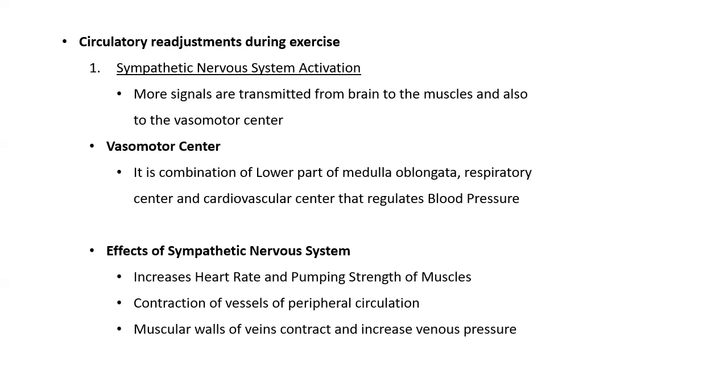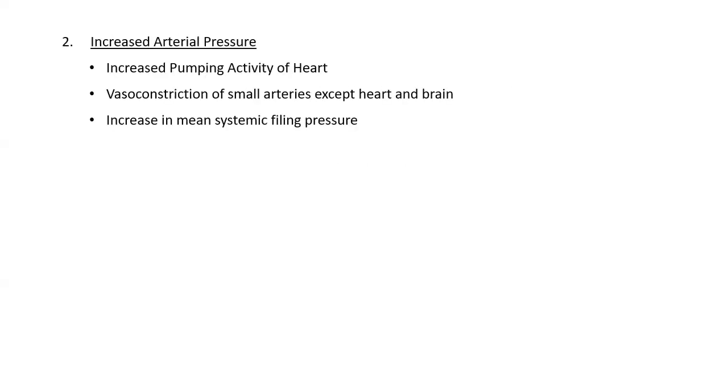The third one is the contraction of the muscular walls of the veins and increased venous pressure. Whenever there is contraction of the veins, it causes increased cardiac output as a result of the increased venous pressure. The second thing which happens during exercise is the increased arterial pressure.